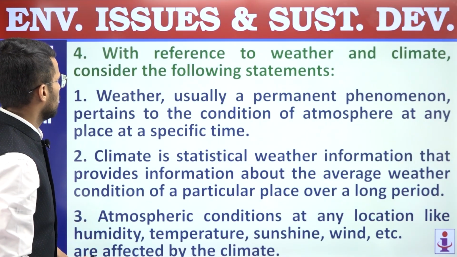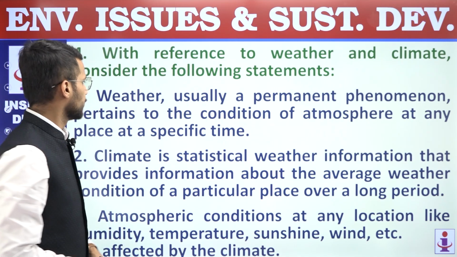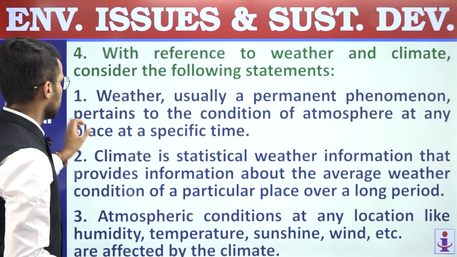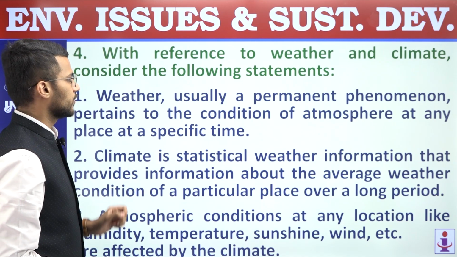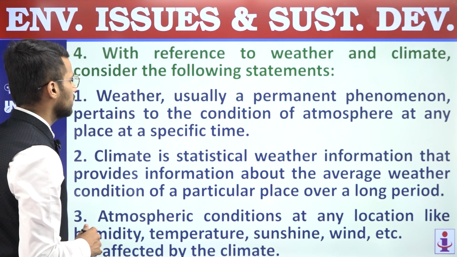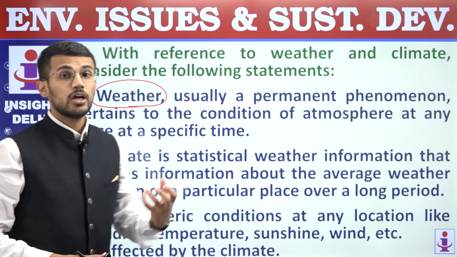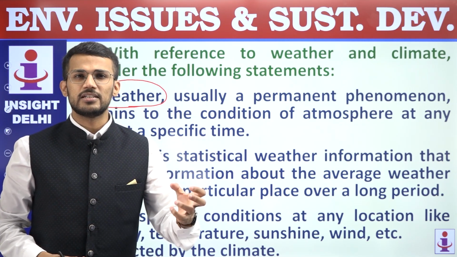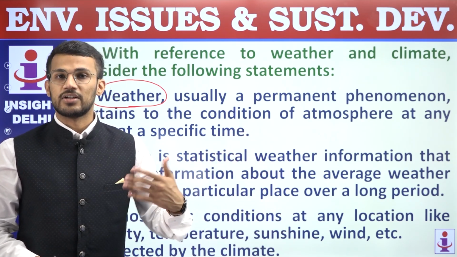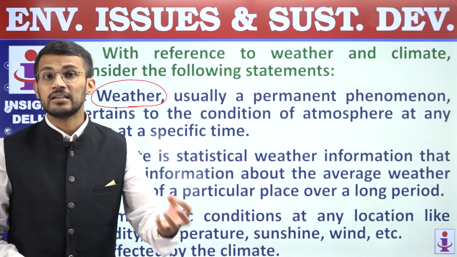Question number 4 now. With reference to weather and climate, consider the following statements. First, weather, usually a permanent phenomenon, pertains to the condition of atmosphere at any place at a specific time. So this statement is about weather, and we know that weather is a short-term phenomenon. That means it is a phenomenon associated with the temperature and rainfall as well as humidity conditions in a particular time for a certain area.